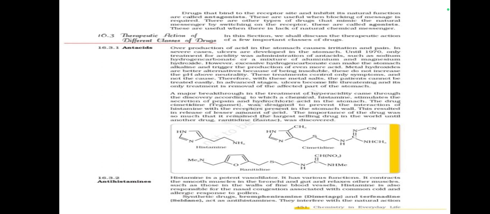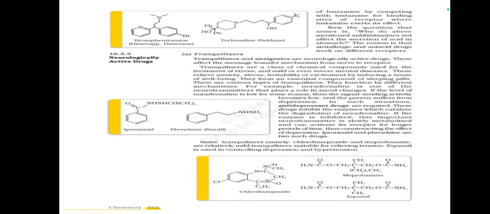They interfere with the natural action of histamine by competing with histamine for the binding sites of the receptor where histamine exerts its effect. And now the question that arises is why the above mentioned antihistamines do not affect the secretion of acid in the stomach? The reason is that anti-allergic and antacid drugs work on different receptors.